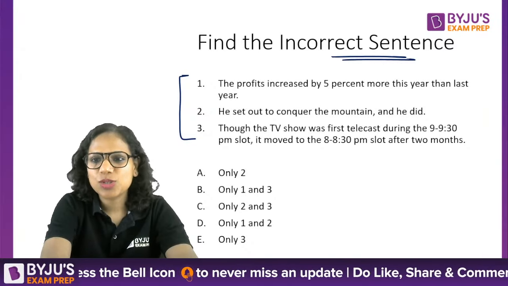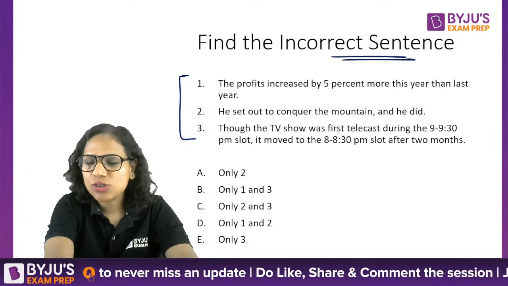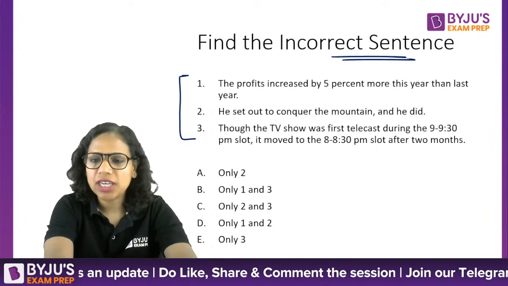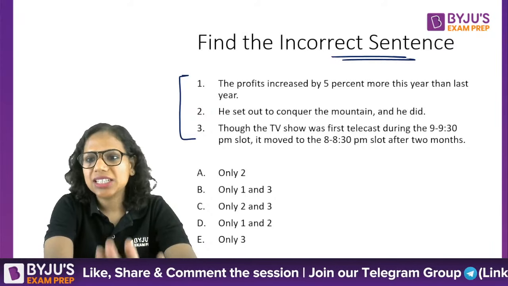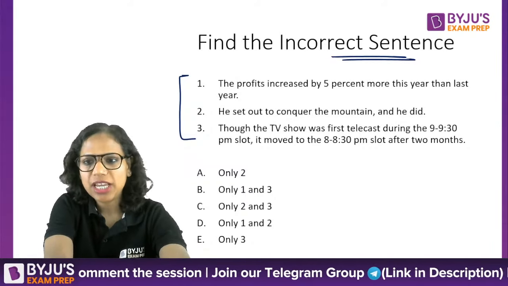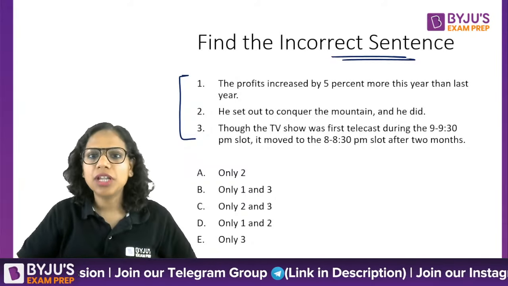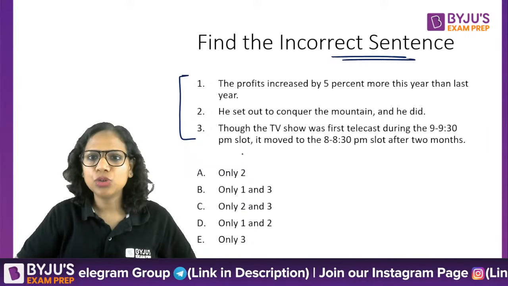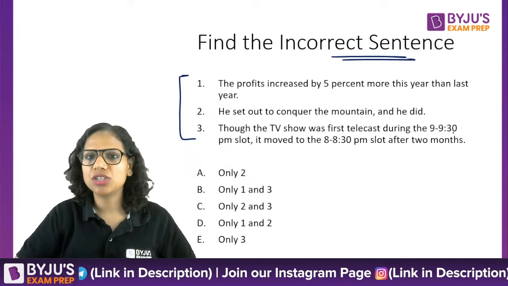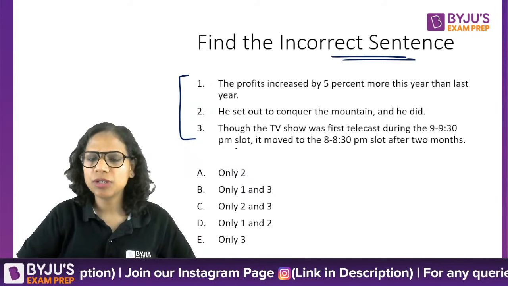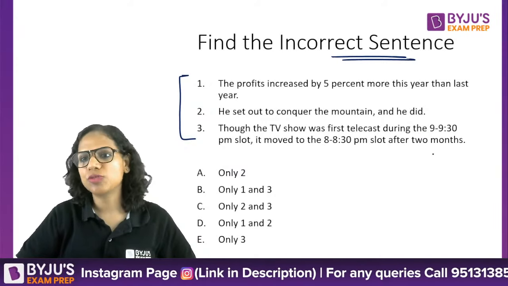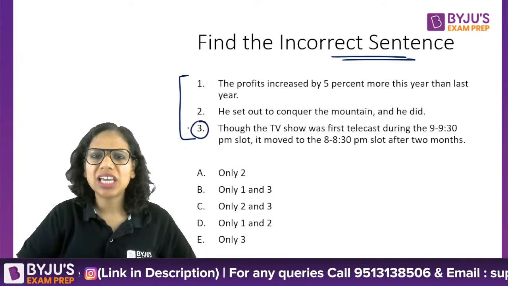Okay, so basically I've got B also, a lot of B's. I've got A, C, D, other options as well, right? So let's have a look. Now, though the TV show was first telecast during the 9 to 9:30 p.m. slot, it moved to the 8 to 8:30 p.m. slot after 2 months. What is the error in this?